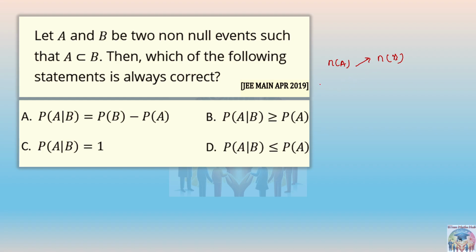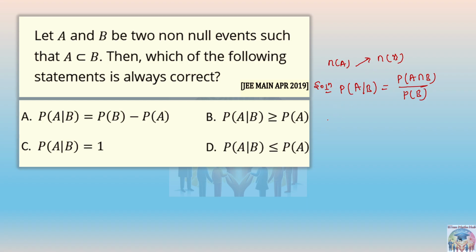Alright, so let's see how to solve. You know that we just discussed the probability of A when B has already happened. So the probability of A by B is the probability of A intersection B upon the probability of B, right?